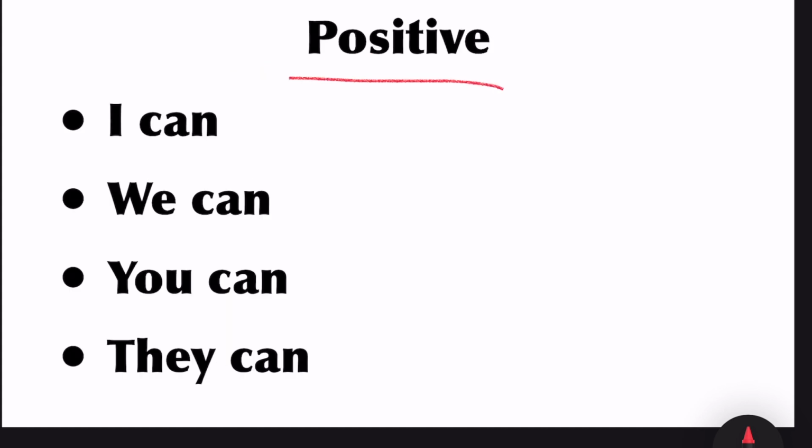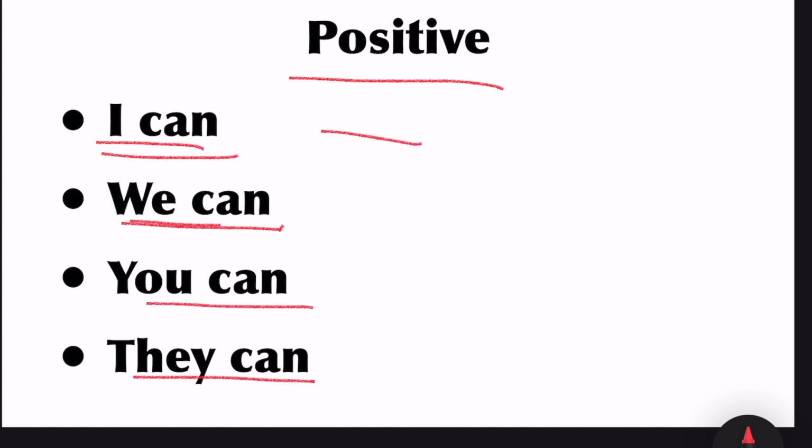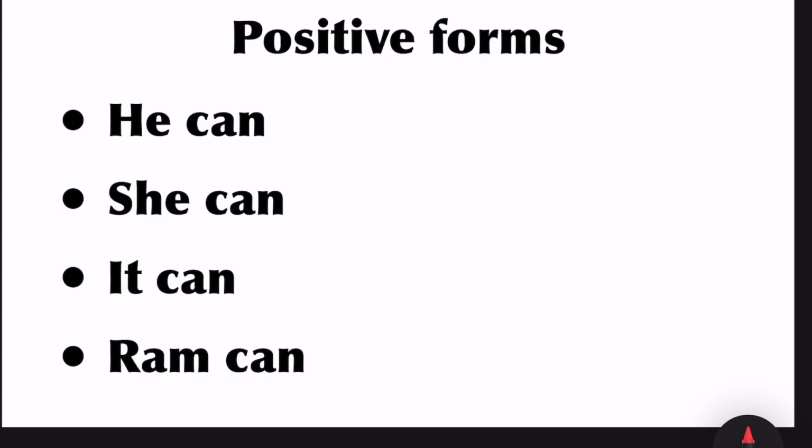Positive form: I can, we can, you can, they can. I can speak English, we can speak English, you can speak English, they can speak English. He can, she can, it can, Ram can.